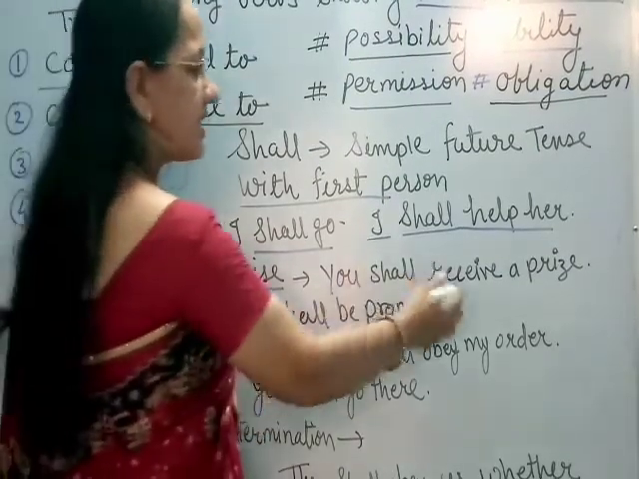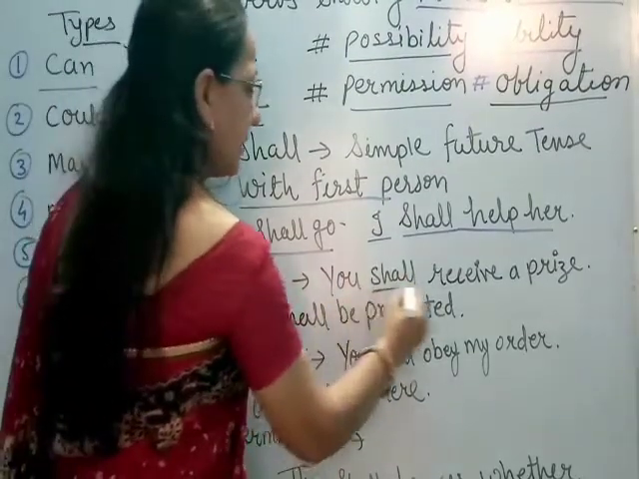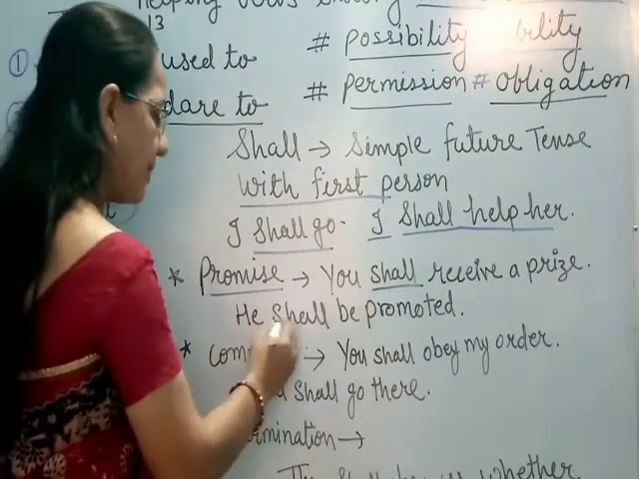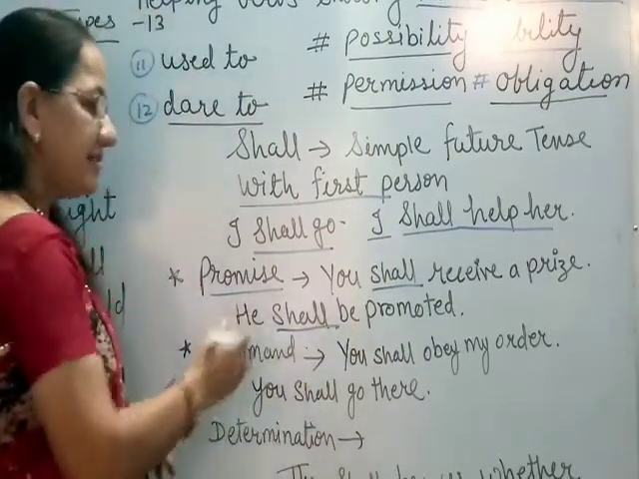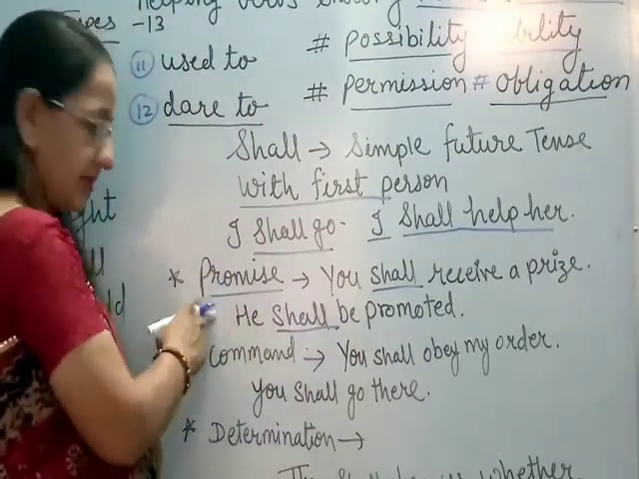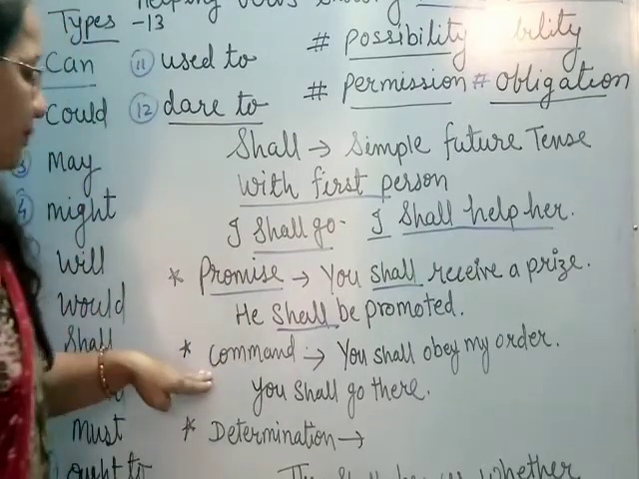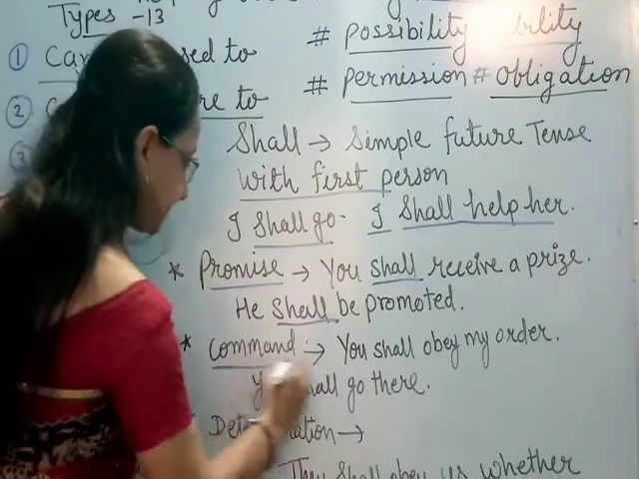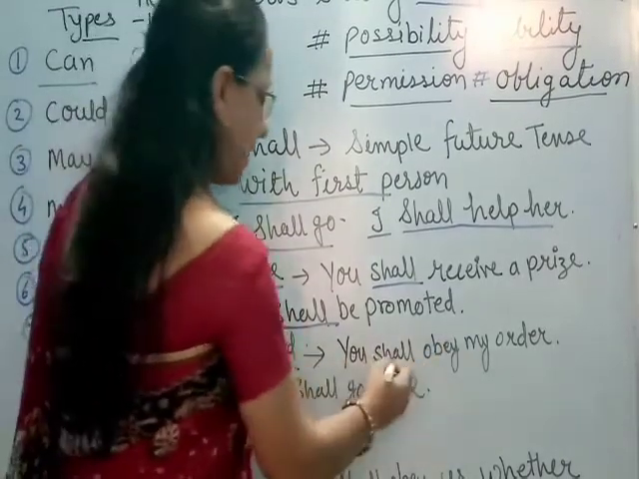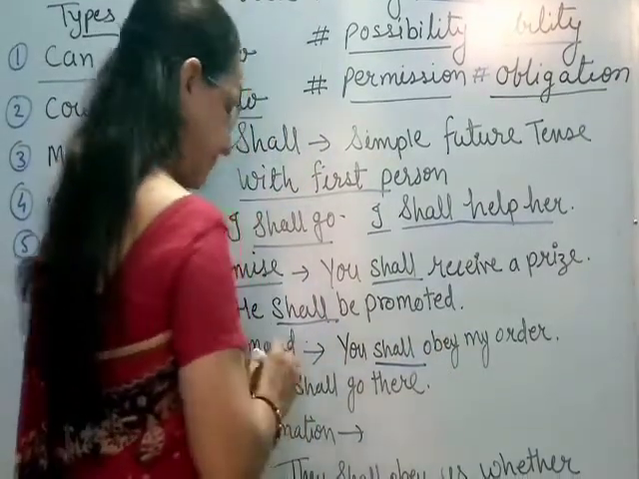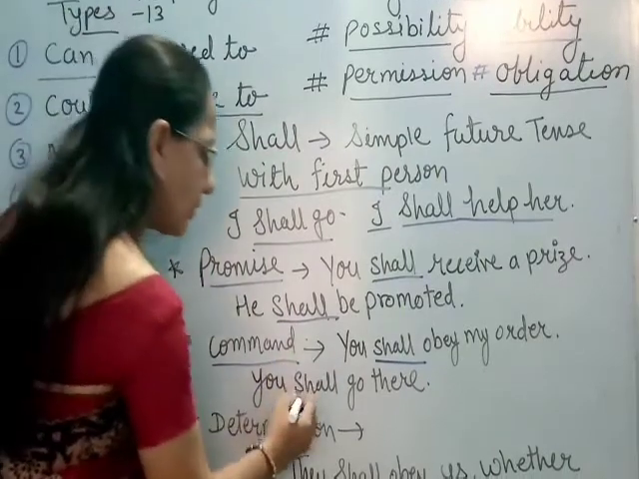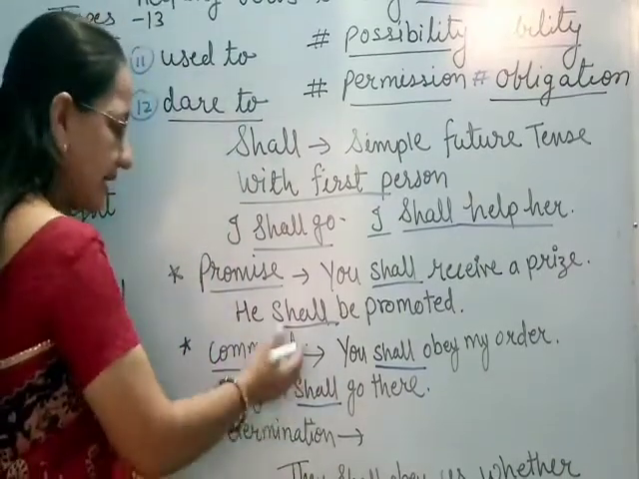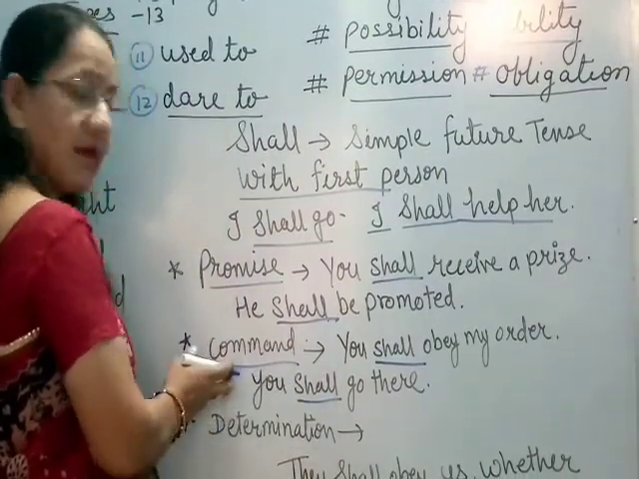Another mode is promise. You shall receive a prize. He shall be promoted. In these sentences, the verb shall is showing the promise. Okay. Next mode or manner of this verb is command. You shall obey my order, or you shall go there. In these sentences, the verb shall is showing the command.